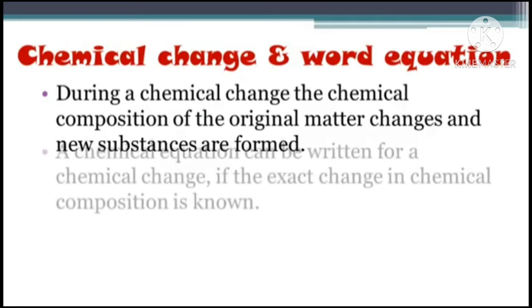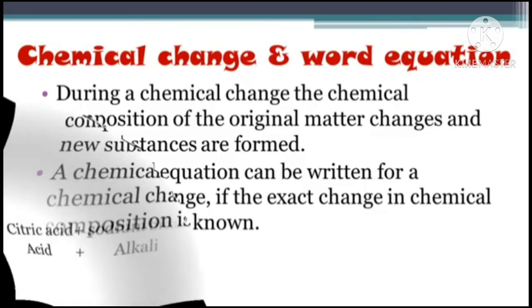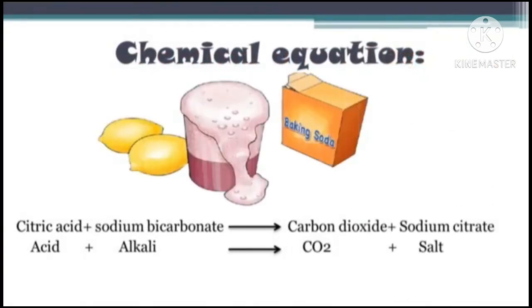A chemical equation can be written for a chemical change if the exact change in chemical composition is known. Now students, the names and chemical formulas of the original substance and the newly formed substance are used while writing a chemical equation. Now we are taking one example and we will write the chemical equation for this example.